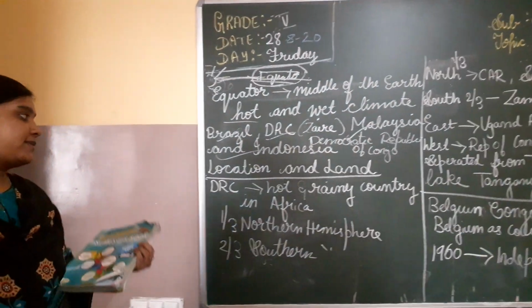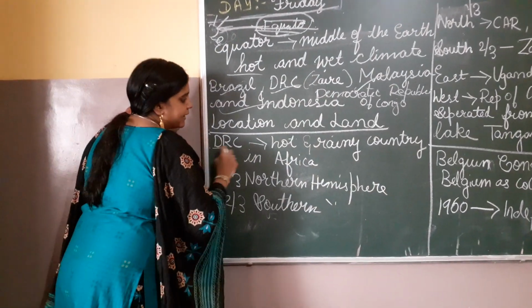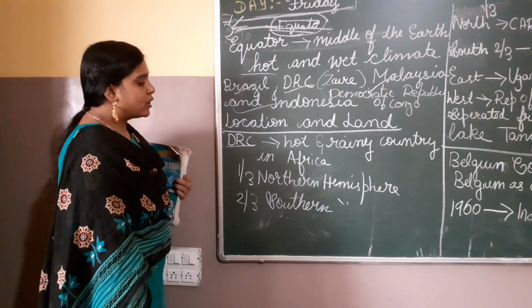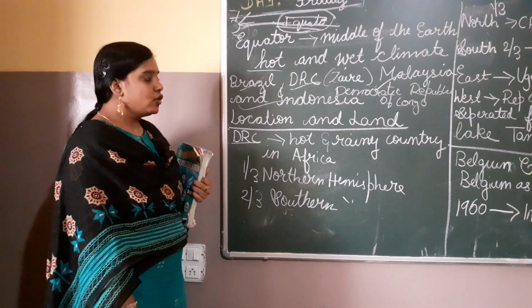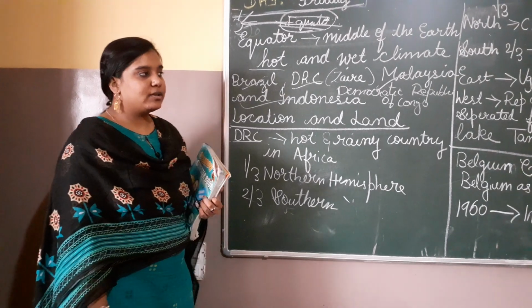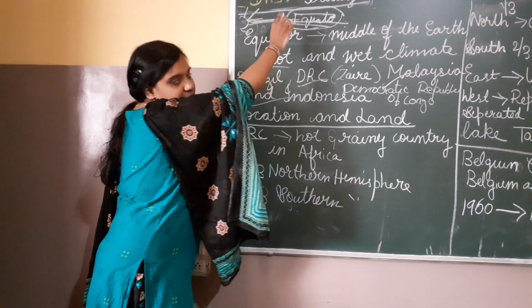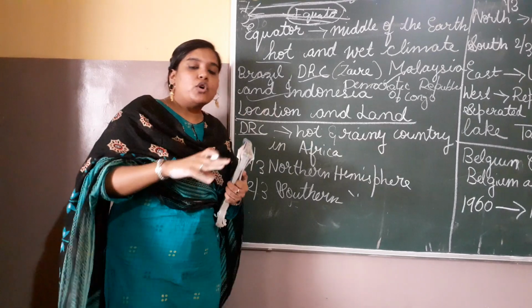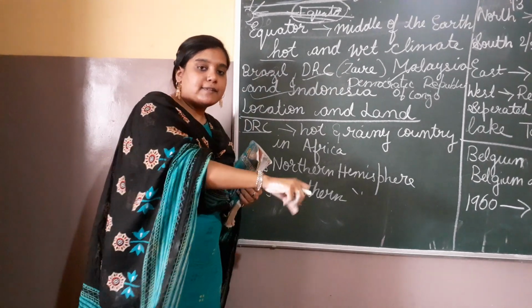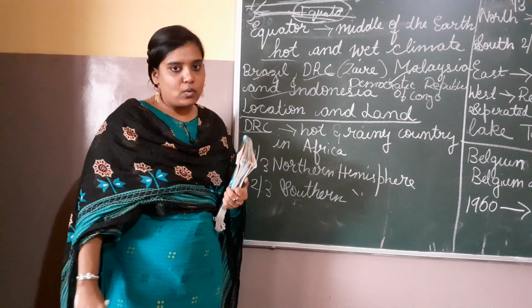Okay. So that is the location. DRC is a hot and humid country. Why hot and rainy? Because the sun rays fall on the equator, and the oceans and seas near the equator absorb the water.